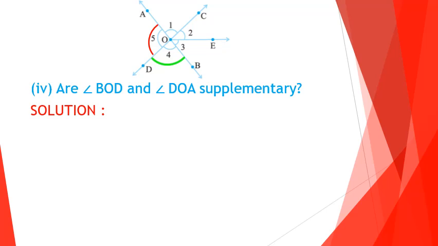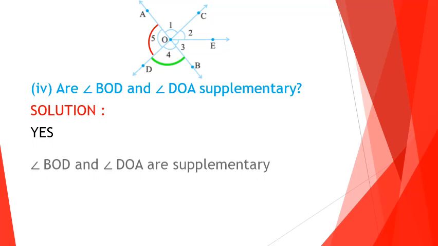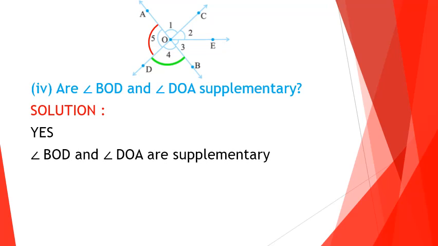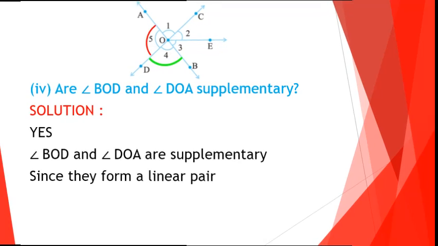While observing the figure, it is understood that they are supplementary. Why? Because the given two angles form a linear pair. These two angles are on the straight line, that is why it is a linear pair. And you know that the angles in a linear pair are supplementary, that is 180 degrees. Now we can see how to write the answer. Yes, angle BOD and angle DOA are supplementary since they form a linear pair.